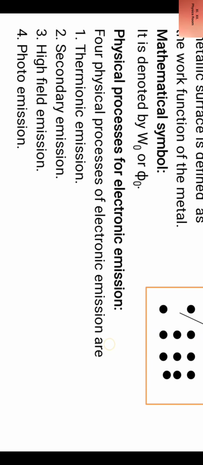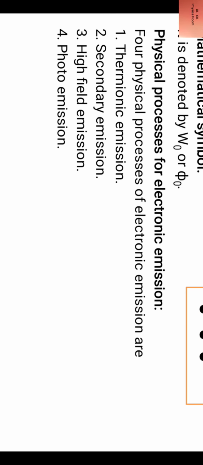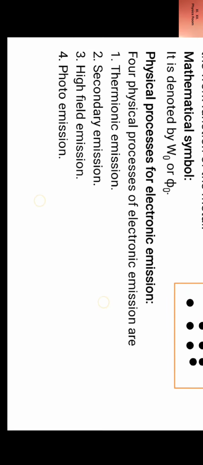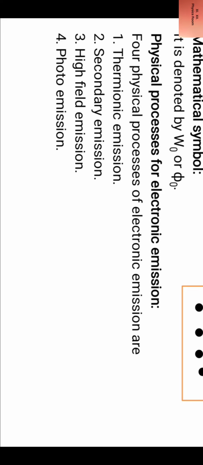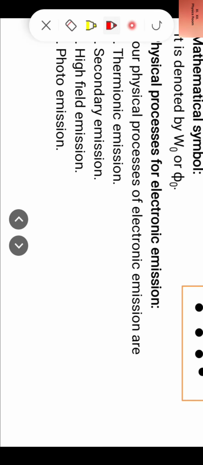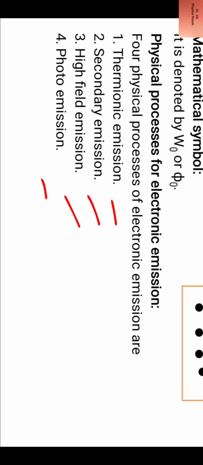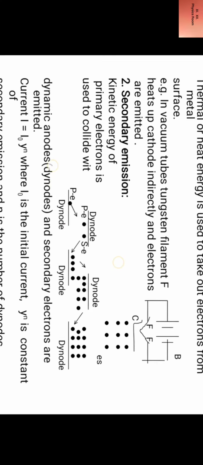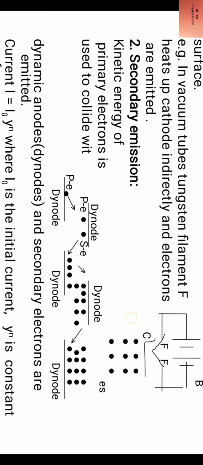Physical processes for electronic emission. Now there are 4 physical processes for electronic emission. First is thermionic emission, second is secondary emission, third is high field emission, fourth is photoemission. Now let us take up one by one. First we take up thermionic emission.